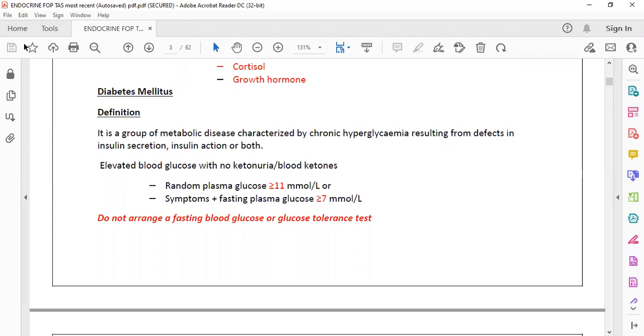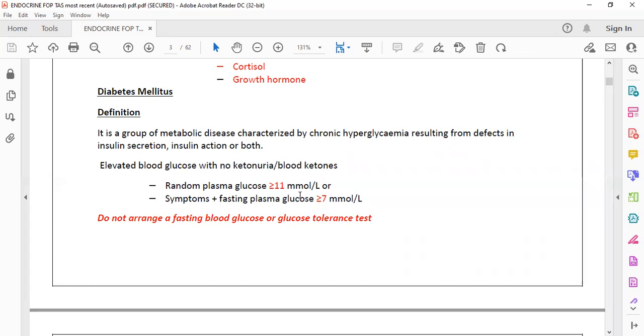I will discuss it. For diabetes diagnosis, we just have to take a random blood sugar. It is not necessary to take a fasting blood sugar. If the RBS is 11 or more, it is enough for diagnosing diabetes mellitus. If there are symptoms and a fasting blood sugar of 7 or more, it would also be diagnostic.